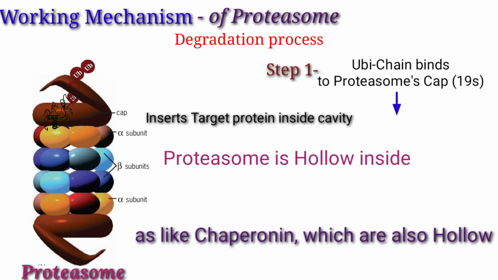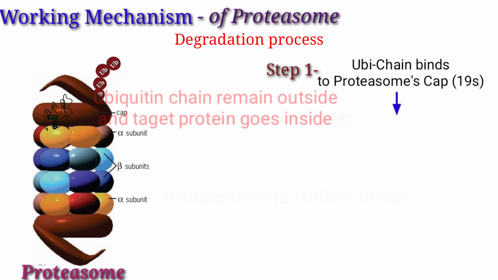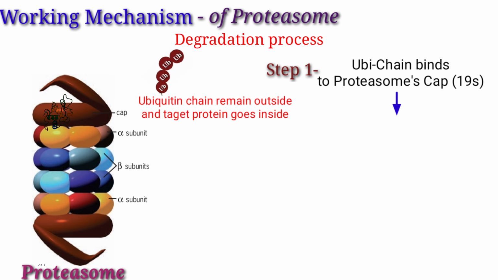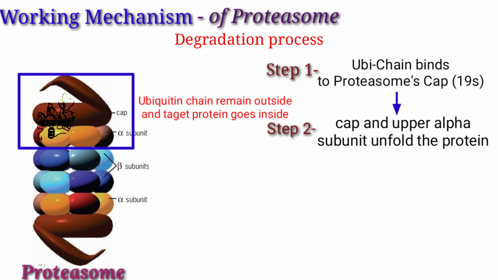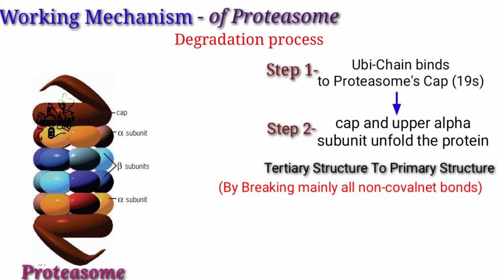The proteasome is hollow inside. We have seen chaperonins are also hollow. Here the proteasome is also hollow in shape. Now each subunit in the proteasome shows its function, such as the upper alpha subunit unfolds the protein, meaning the folded three-dimensional protein loses its structure and comes into a linear polypeptide chain, that is, the primary structure form.